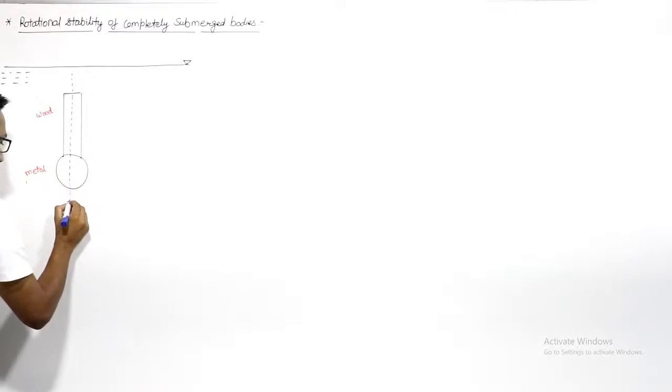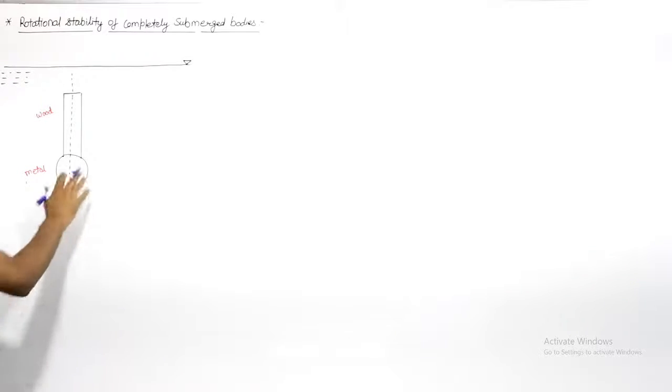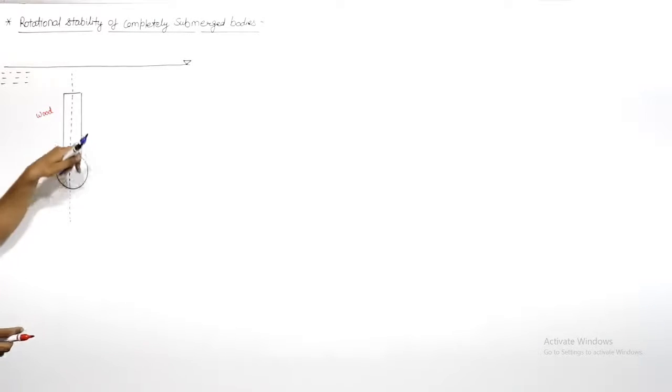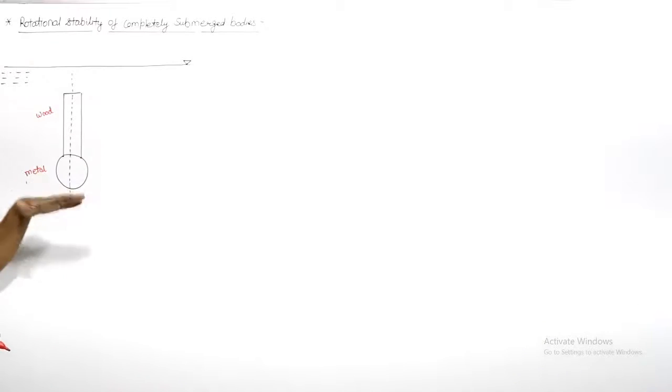And you know that in this case, the center of gravity is near this wall. The center of gravity is near to this metal because the metal density is more than the wood density. So the center of gravity is near to this metal, right? It will be close to this metal.